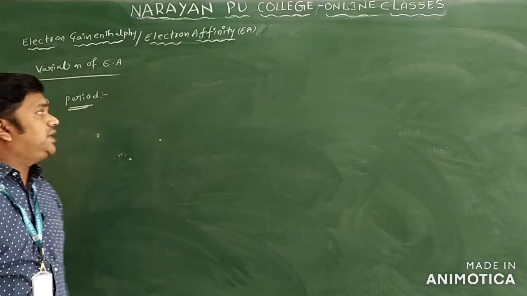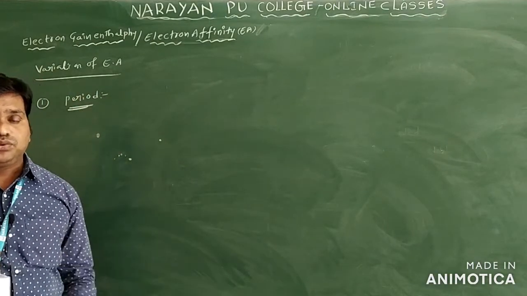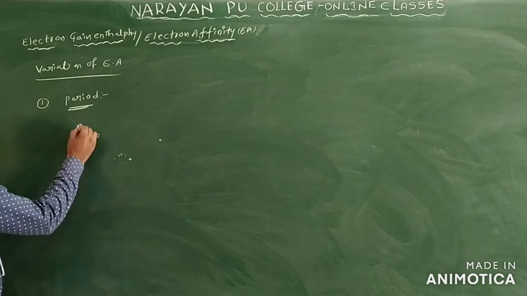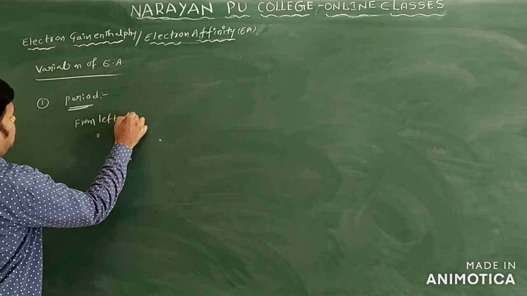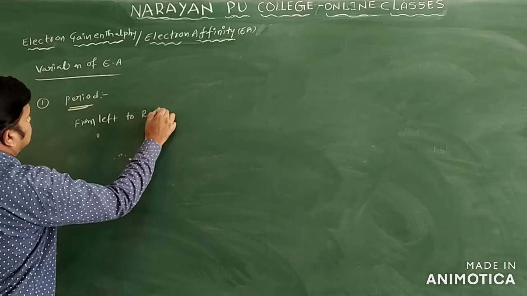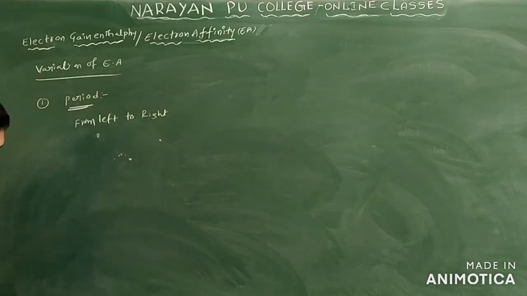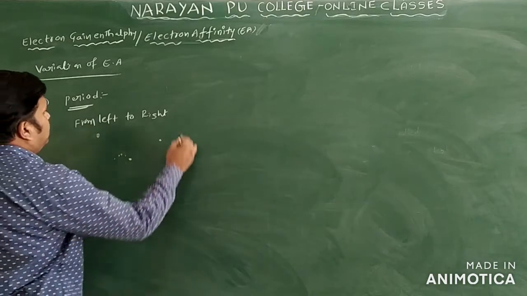Next you can see here variation of electron affinity in periods and groups only. Let us start with periods only. In periods we are moving from what? From left to right in the periodic table. From left to right, what happens?